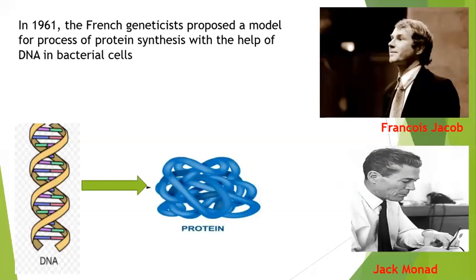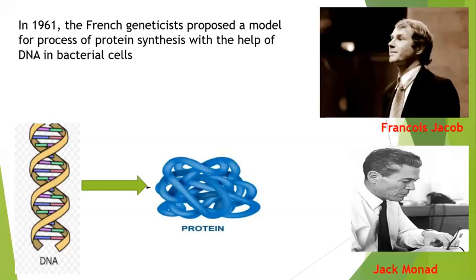This was proposed by the two French scientists. So after this was discovered, it was easy to understand how different proteins are produced in the body. We have different genes on the DNA, and these different genes produce different types of proteins.